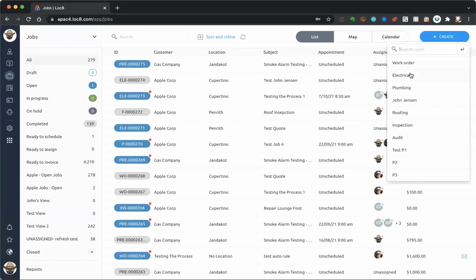So let me go ahead and create a very simple job here. I'll click on the create button, as I said, on the top right-hand corner. I'll choose the type of job that I'm creating. In this case, I'm going to choose an electrical job.